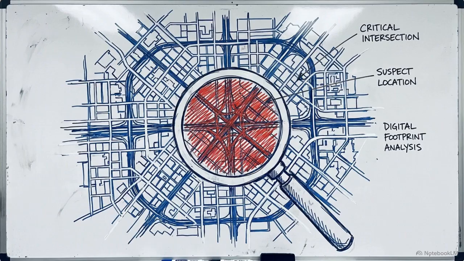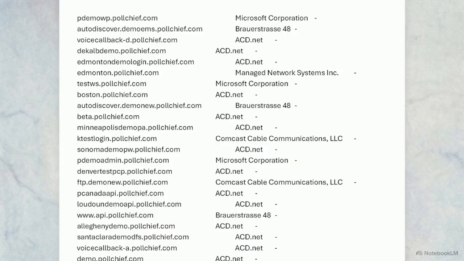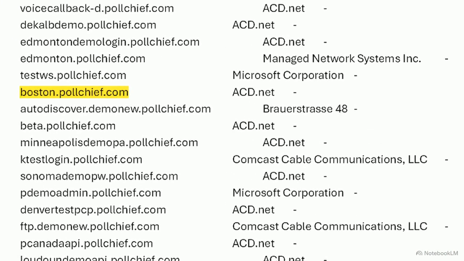To measure the threat, we have to analyze the public asset exposure of that root company, Konnech, using OSINT subdomain mapping. This data table lists the localized subdomains assigned to Konnech's poll chief software. Notice the entries for Boston and Minneapolis. These are portals built for specific U.S. jurisdictions to manage poll worker data.